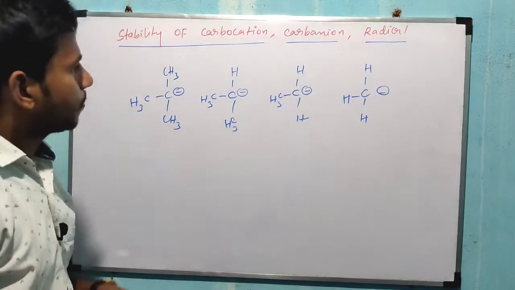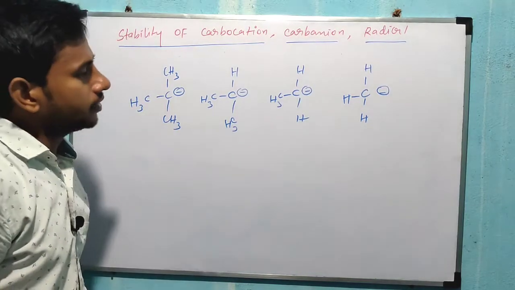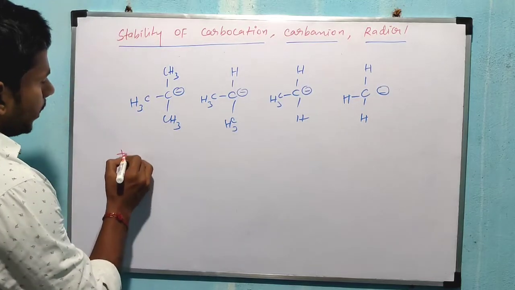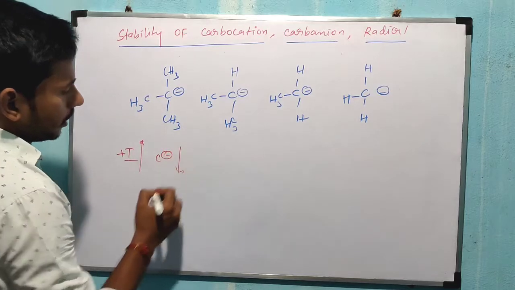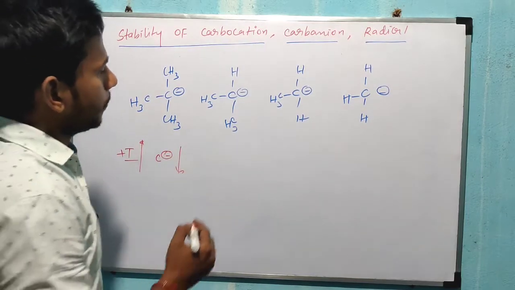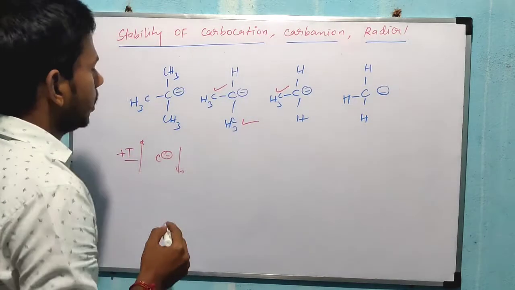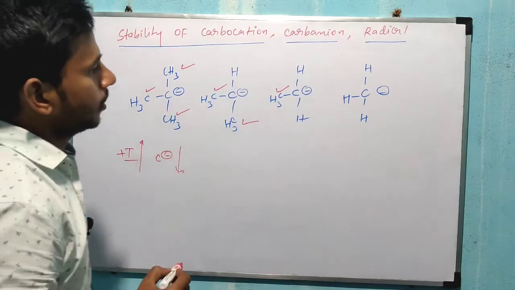So you see here all are carbanions, right? Now once plus I group increases, what about carbanion stability? Plus I group increases, carbanion stability decreases. Here 1 plus I group is present, here 2 plus I groups, here 3 plus I groups.